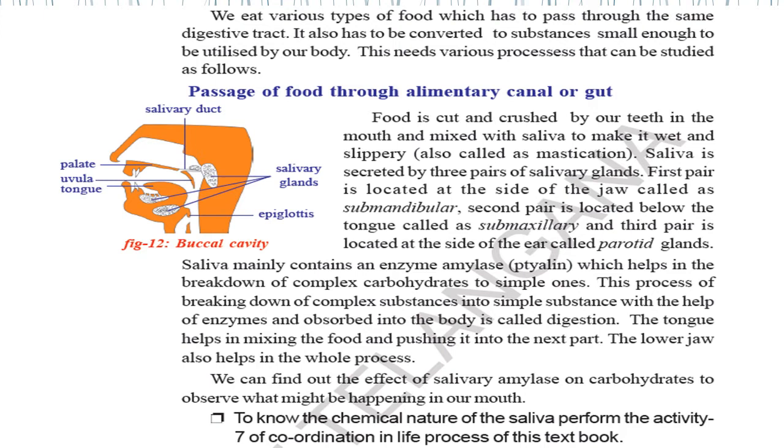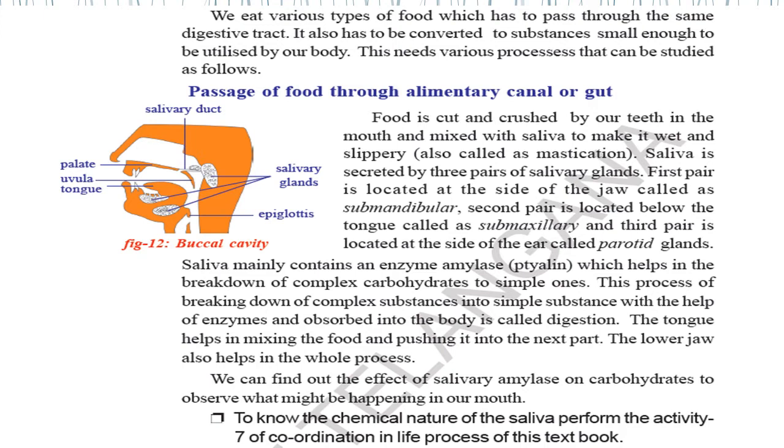Salivary duct, salivary gland, epiglottis, palate, uvula, tongue. This is a buccal cavity diagram. Food is cut and crushed by our teeth in the mouth and mixed with saliva to make it wet and slippery, also called mastication. Saliva is secreted by 3 pairs of salivary glands. The first pair is located at the side of the jaw, called submandibular. The second pair is located below the tongue, called submaxillary. The third pair is located at the side of the ear, called parotid glands.